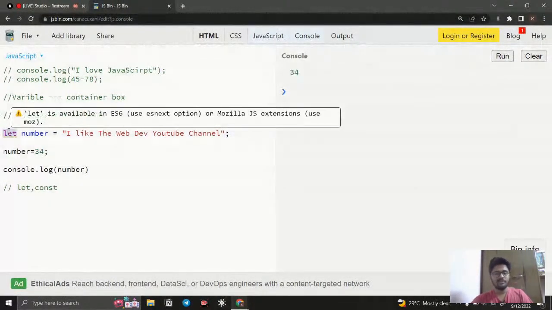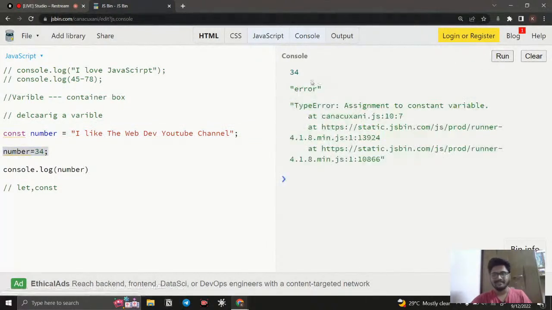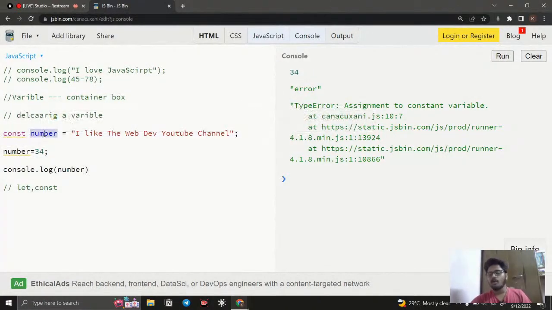Instead, if I use const, what would happen is that this is going to be a constant one, so no one can reassign it. If I run this, you get an error: TypeError, assignment to a constant variable. Why? Because if I declare a variable with const, it is a constant variable. No one can replace it.